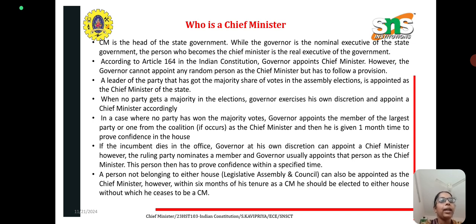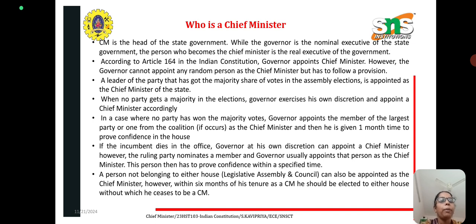In case a party has won the majority votes, the governor appoints a member of the largest party or one from the collection as chief minister, and then he is given 1 month to prove the confidence in the house. If the incumbent dies in office, the governor in his own discretion can appoint a chief minister. However, the ruling party nominates a member and the governor usually appoints that person as the chief minister. This person has to prove confidence within a specified time.